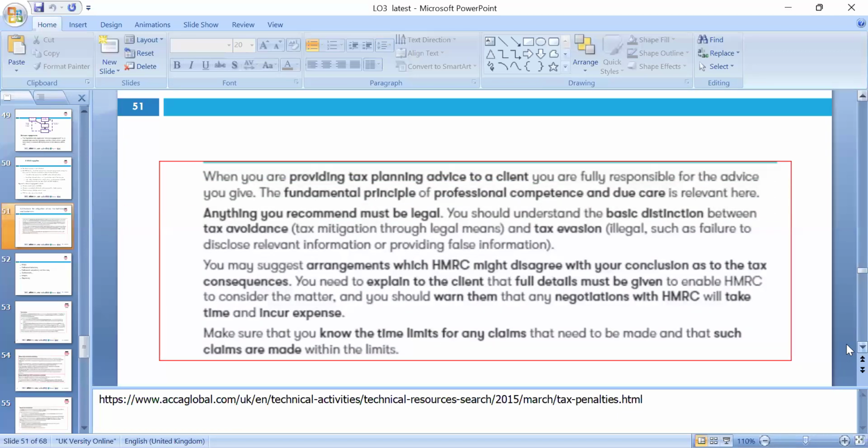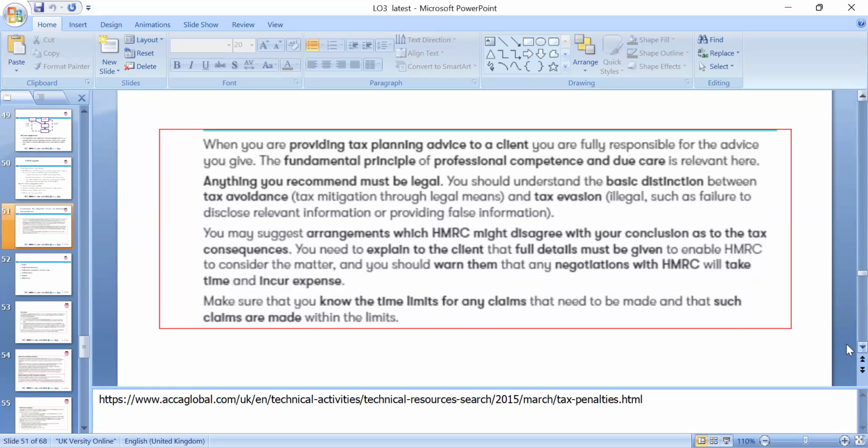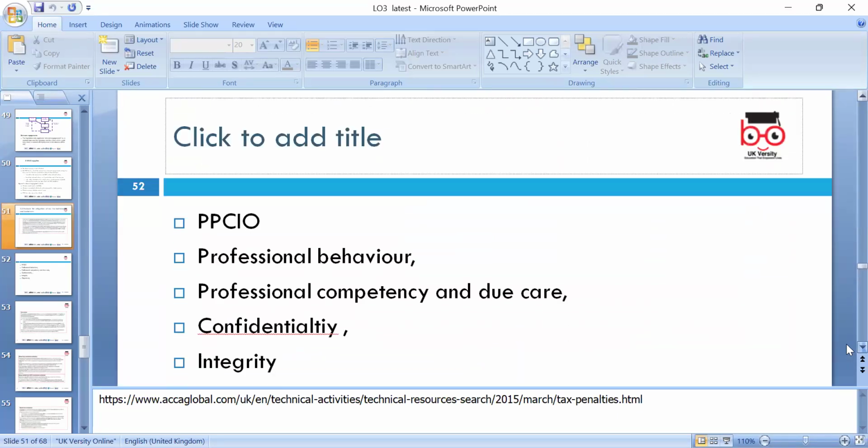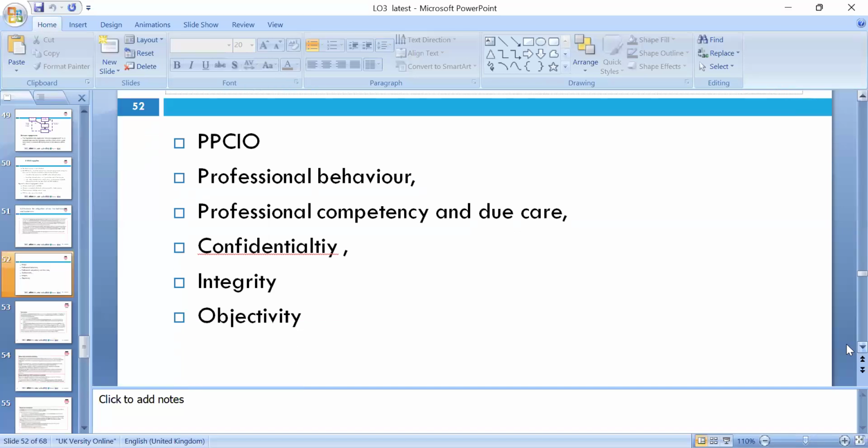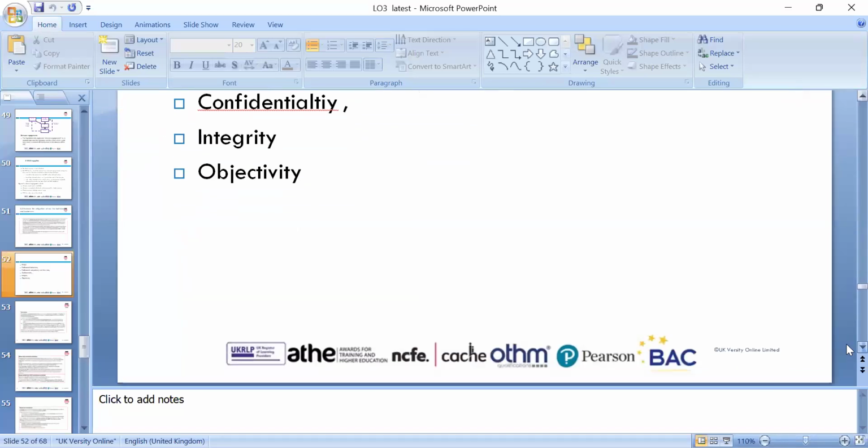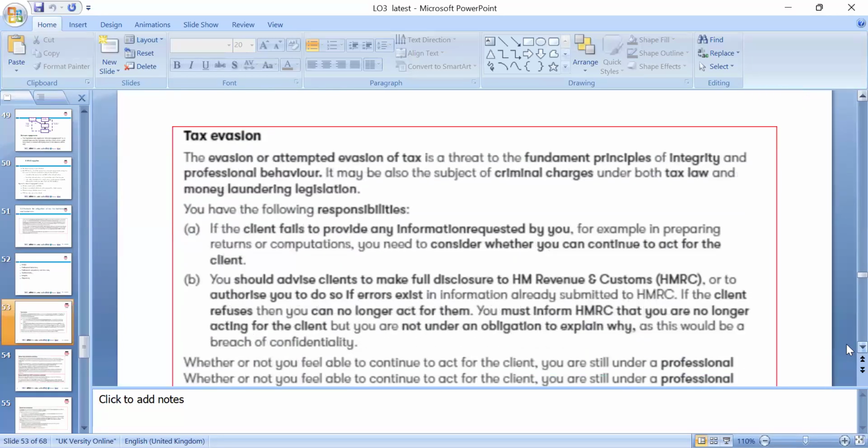Okay, so 3.3: evaluate the mitigation of tax for individuals and businesses. When providing tax planning to achieve this, you are fully responsible for the advice you give. The fundamental principles which we need to look around are the professional code of ethics. Tax planning is legal; tax evasion is illegal, such as the failure to disclose relevant information or providing false information, and we need to measure the time limits which we need to look around.